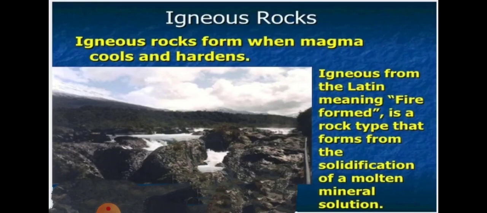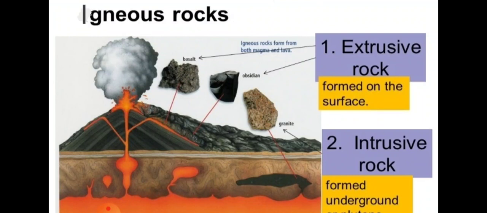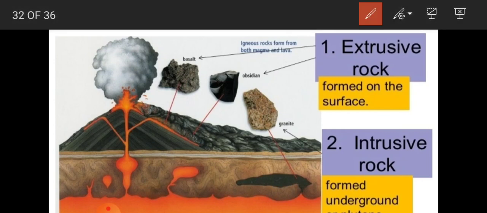Clear? Now the igneous rock is divided into two, that is extrusive igneous rock and intrusive igneous rock. Now you can see the extrusive igneous rock. The extrusive igneous rock is found on the surface. So this is the example of extrusive igneous rock, and this is the example of intrusive igneous rock.